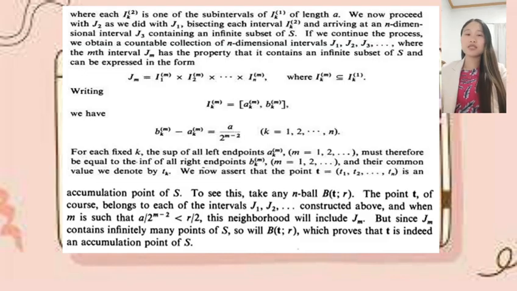We now proceed with J sub 2 as we did with J sub 1, bisecting each interval Ik squared and arriving at an n-dimensional interval J sub 3 containing an infinite subset of S.